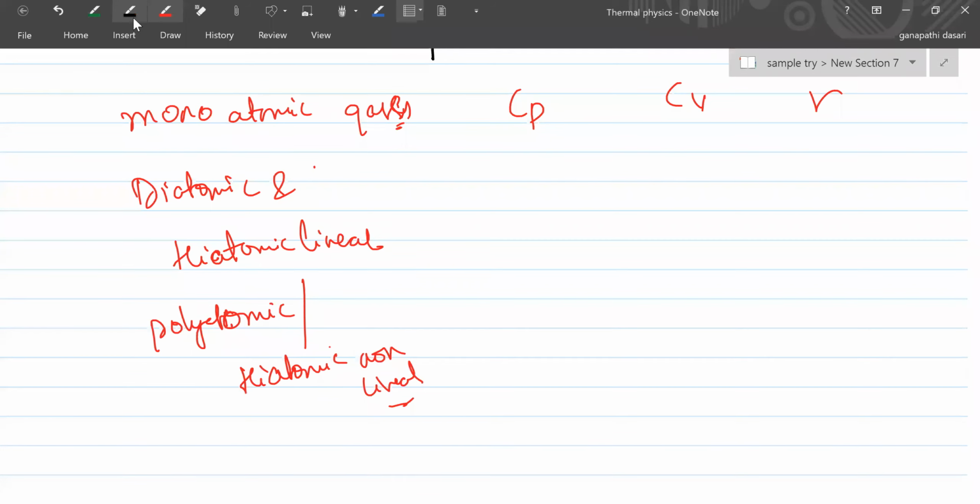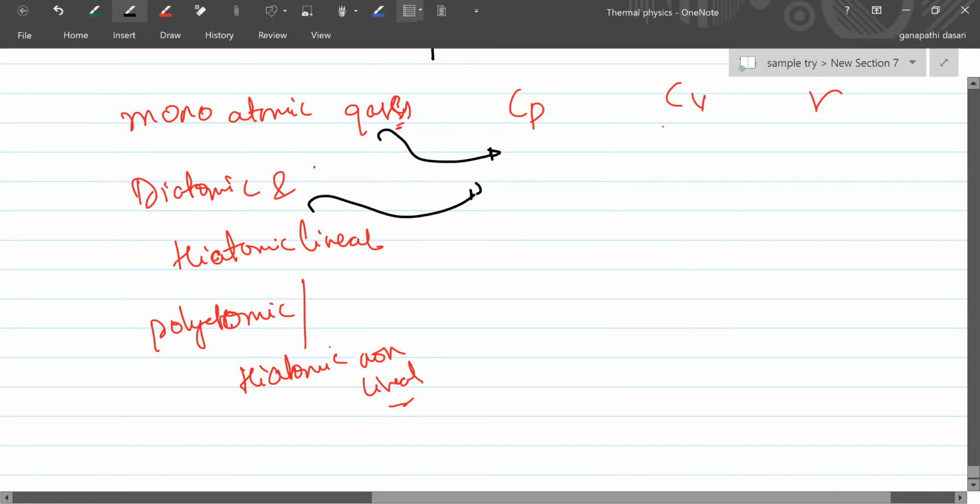So what is the value for Cv for monatomic gases? 5 by 3, I think, sir. Monatomic gases Cv is f by 2 R. There are 3 degrees of freedom for monatomic gases. It is 3 by 2 R. Cp is what? f plus 2 by 2 R. That is 5 by 2 R. But gamma is how much? Cp by Cv. That is 5 by 3. The value is 1.67. Got it?